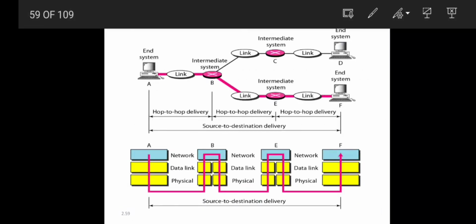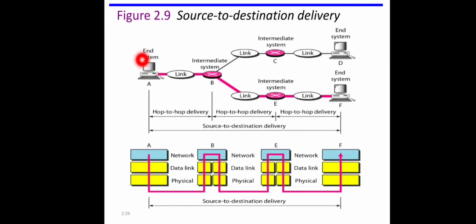So let us take an example. We have already seen this example. We have a sender machine A and a receiver machine F.